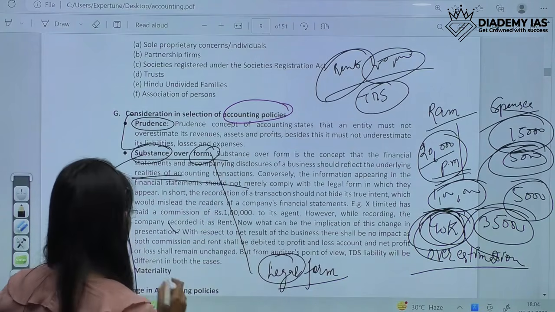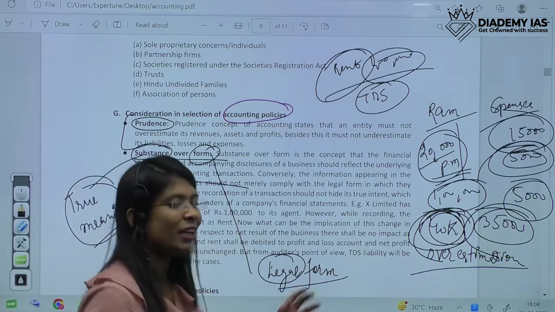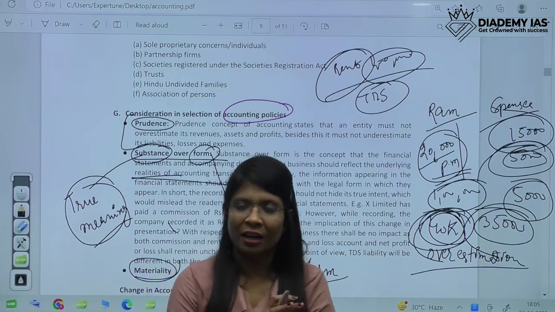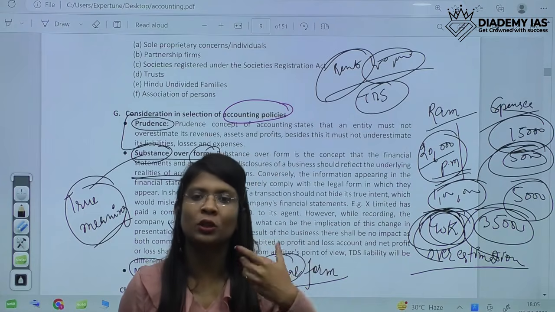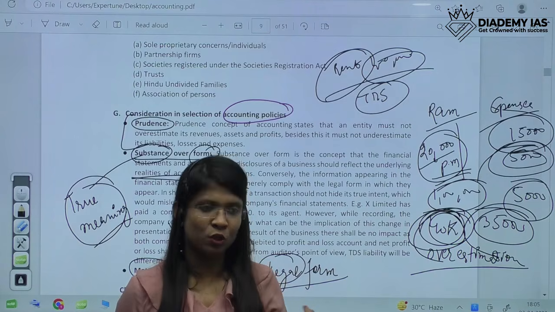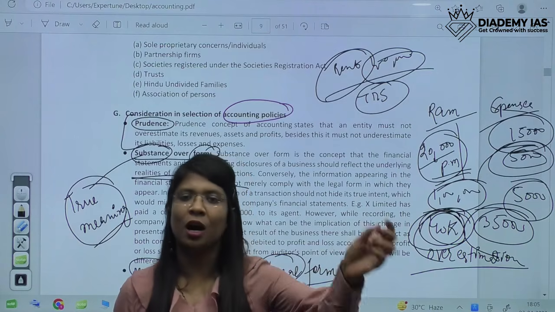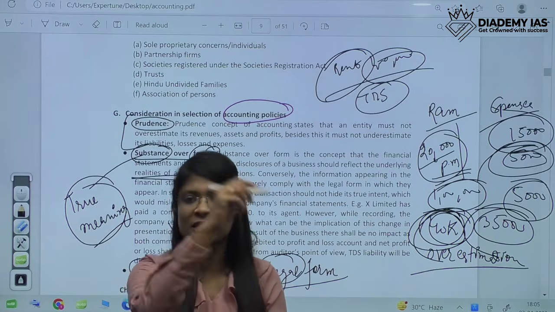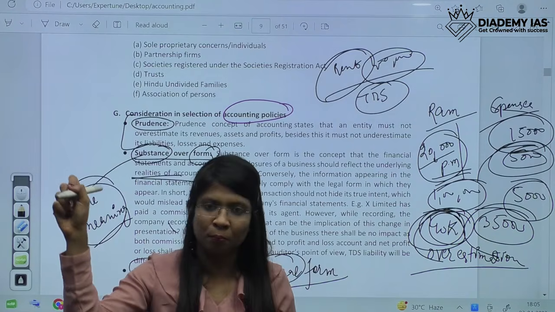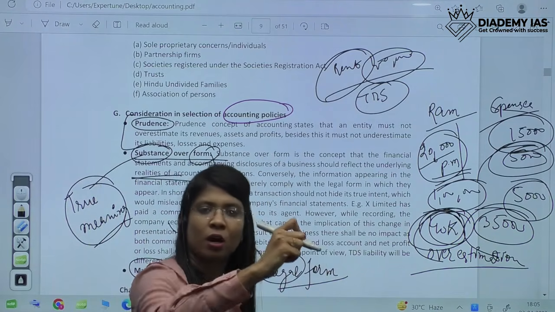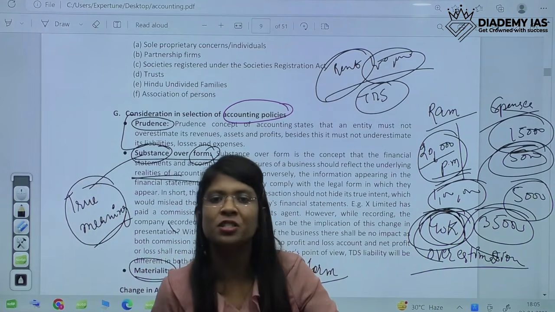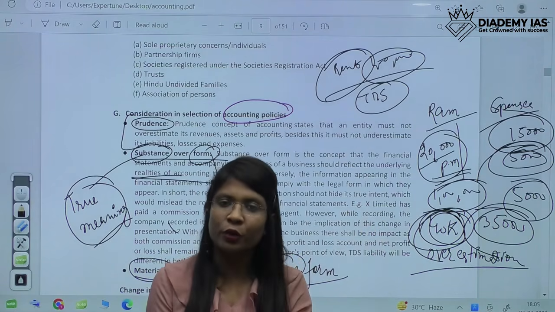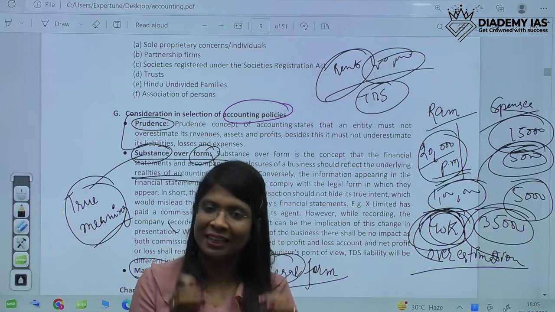And then third is materiality. Materiality is we have to disclose the material information, not the immaterial information. Like there could be sales to thousands of persons. Like I have sold goods of rupees 100 to Ram, 100 to Sham, 50 to Ramu, 60 to Shamu. So I can't do this like sales book. If I'll say sale in the books of accounts and I'll start writing Ram, Sham, this, then my whole financial statements would be 1,000 pages long. And then who will be able to read that? No one. So I have to disclose only the material transactions.